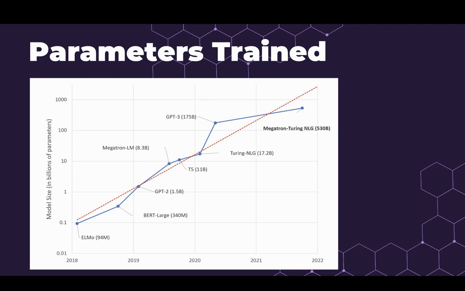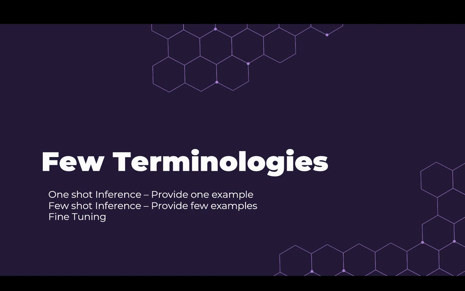Okay, now moving on to the next slide. Just letting you understand a few of the terminologies in the field of AI. So, one shot inference. One shot inference means that we are giving a prompt to artificial intelligence so that it can undertake a particular work. In that, we include one example. For example, we are giving a speech therapy type of prompt to an artificial intelligence, to ChatGPT or Bing or anything else.